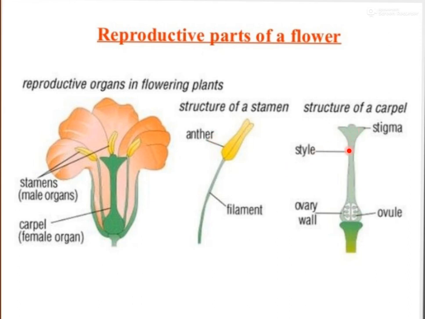This one is the female organ. It contains the basic swollen part at the base. This is called ovary, a long structure called style, and a flat structure called stigma. Stigma is very sticky. It is followed by a long tubular structure, that is the style, and this tubular structure ends on a swollen part which contains very small structures, and these structures are called ovules.